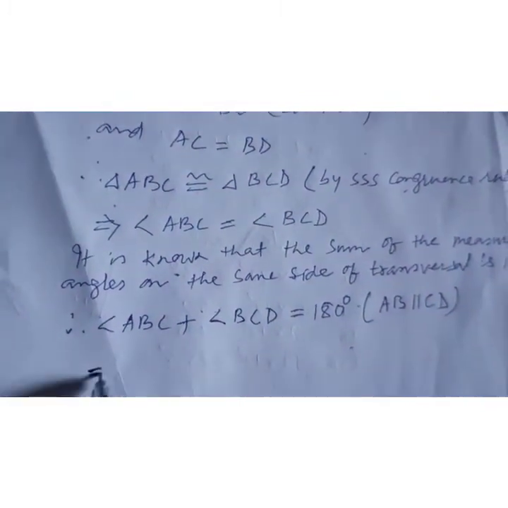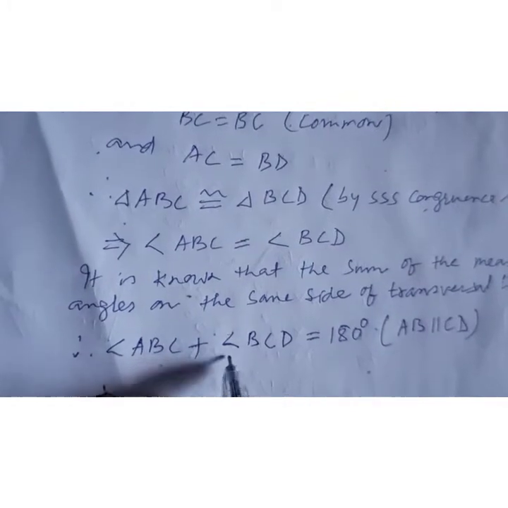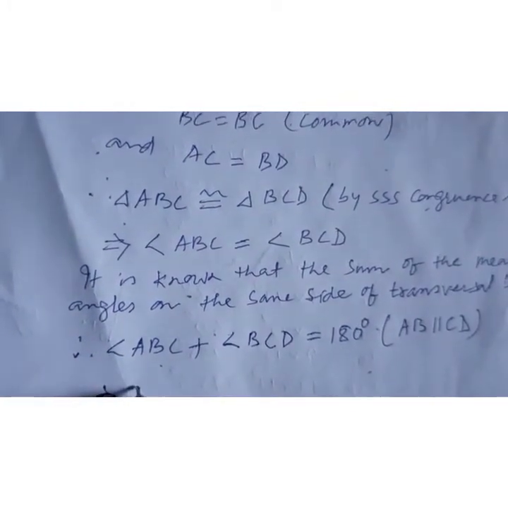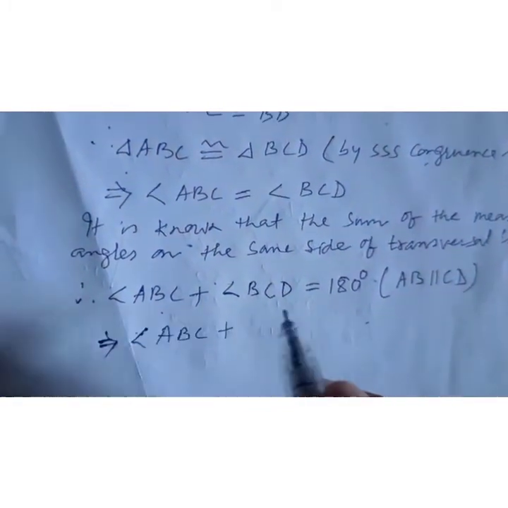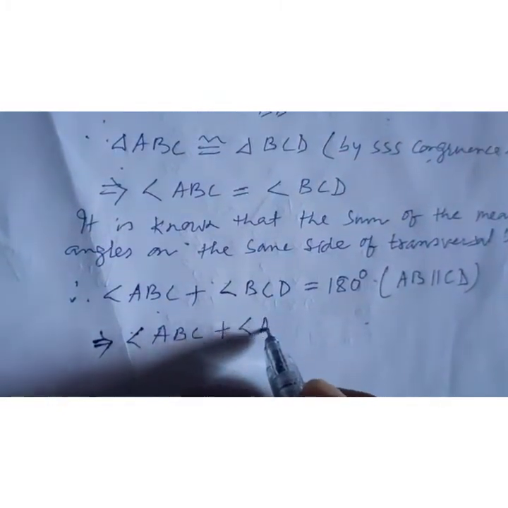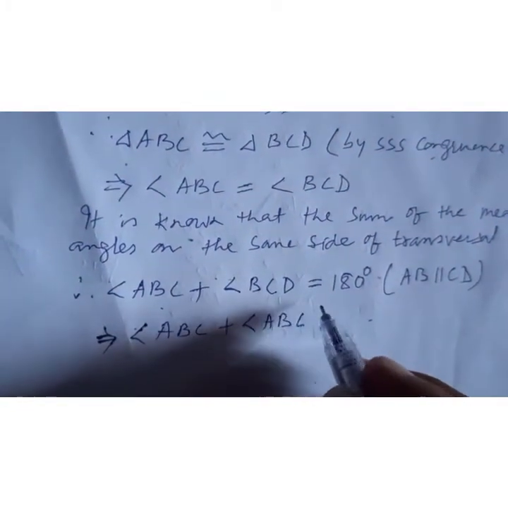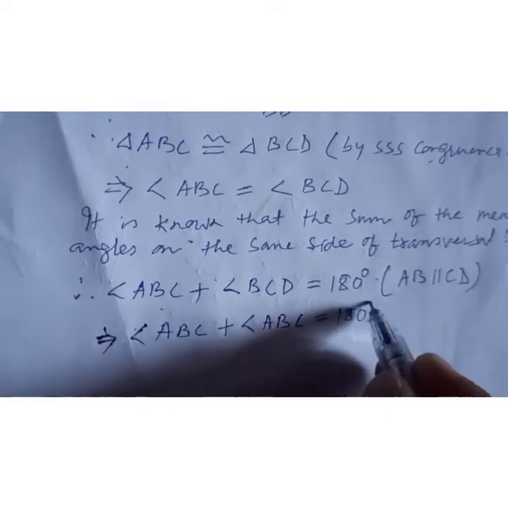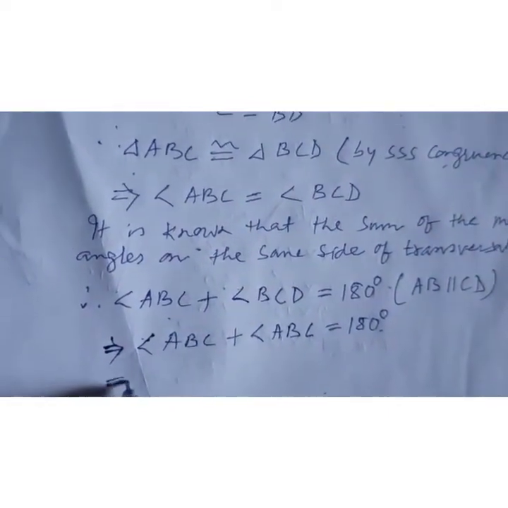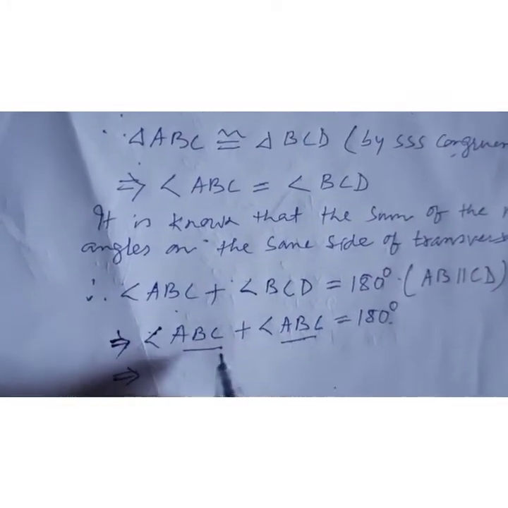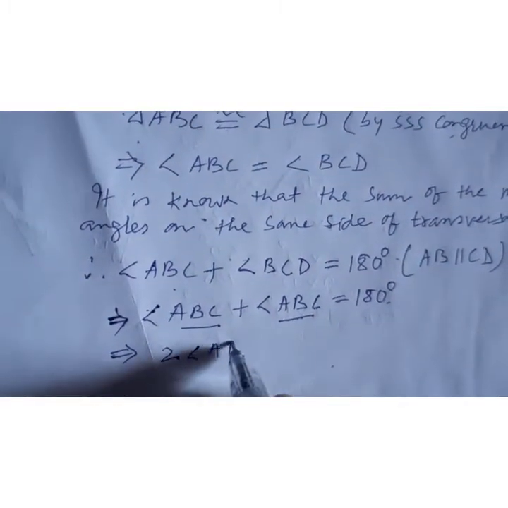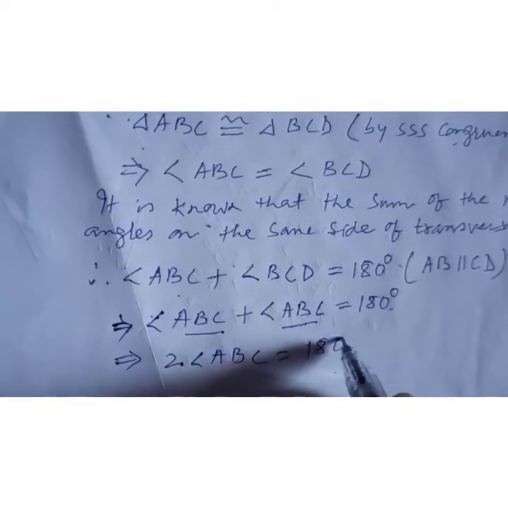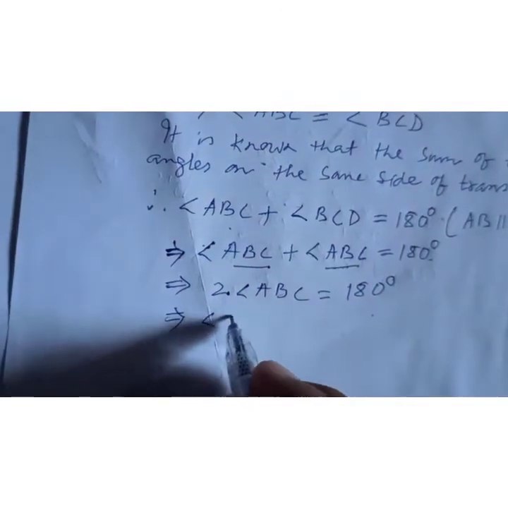So this implies angle ABC plus angle ABC, you can say measurement of angle ABC also, equals 180 degrees. So twice angle ABC equals 180 degrees. Then we need angle ABC.